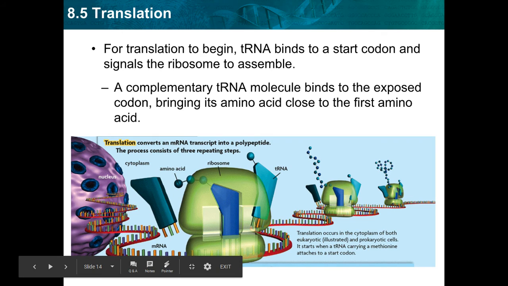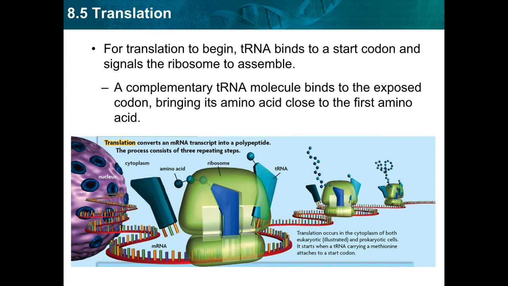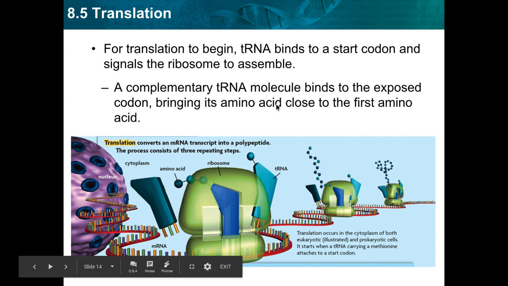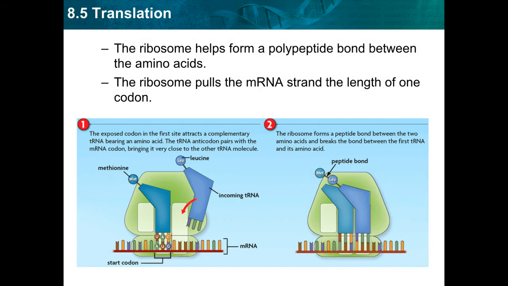So what actually happens? Well, for translation to begin, basically tRNA has to bind to a start codon on the mRNA and signals the ribosome to assemble. Remember that start codon is methionine, MET. So a complementary tRNA molecule will bind to the exposed codon, bringing its amino acid close to the first amino acid. So it ends up kind of looking like this, basically.